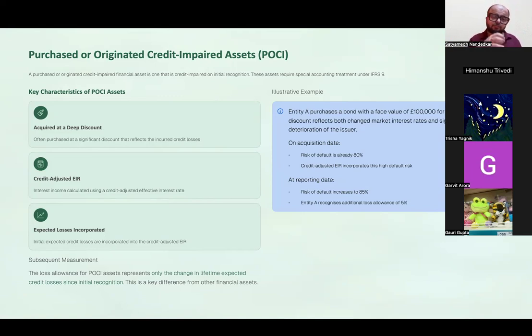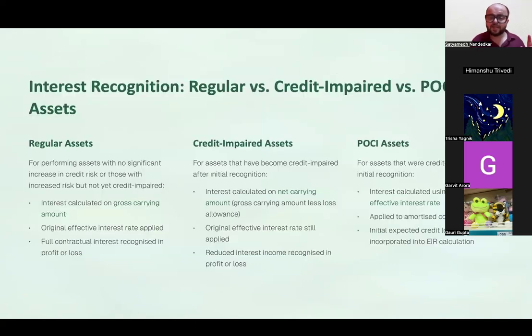You don't have a lot of numericals on financial assets which are credit impaired at origin, but it is in your syllabus. So make sure that you utilize that or you have adequate knowledge of that. Now this table basically tells us regular assets versus credit impaired assets versus assets which are credit impaired at origin. These credit impaired assets are ones that were good when you took them. Now the asset has become credit impaired, and these were like completely useless from the date you acquired them.